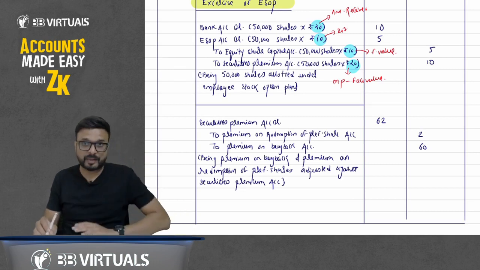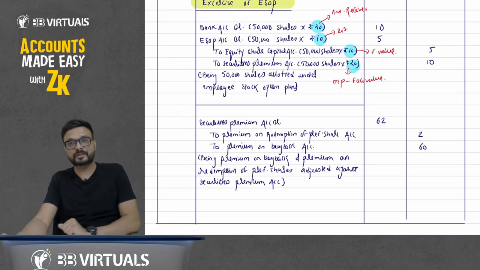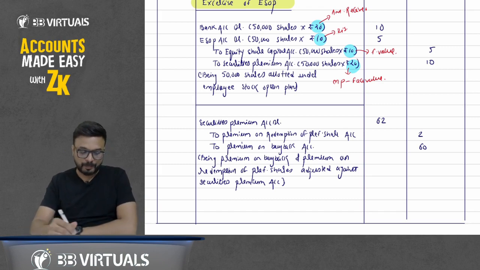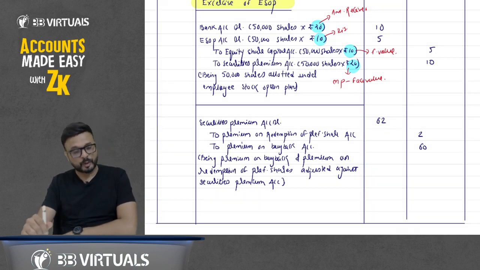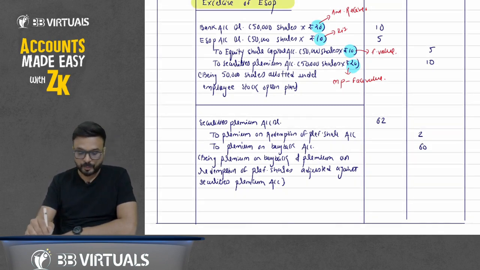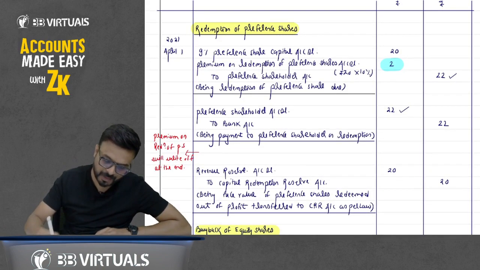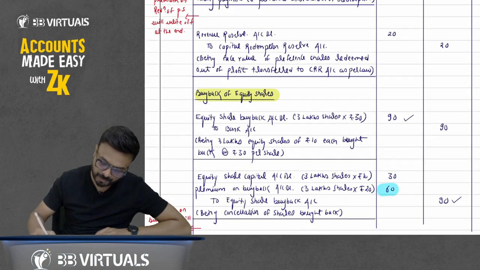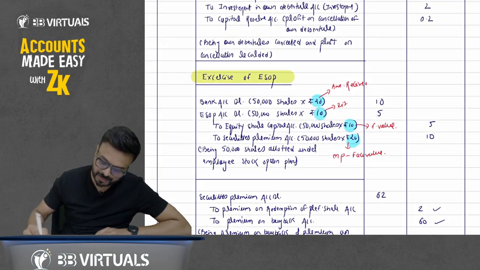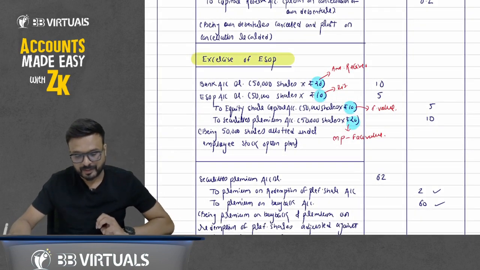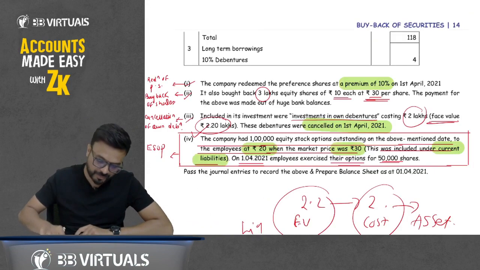Suppose there is a balance in revenue reserve, so what I will do in that case is pass the entry securities premium account debit 60 to premium on buyback 60. For the other 2, I will utilize revenue reserve: revenue reserve account debit 2 to premium on redemption of preference share 2. But we don't have any balance in revenue reserve, that's why I am adjusting against securities premium account. Done. We have debited the premium on redemption of preference shares and premium on buyback, and here we have credited these two, so that account gets cancelled. So we have passed all the journal entries and discussed them in so much detail.